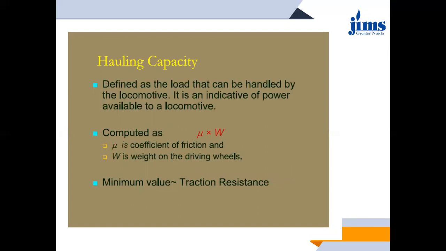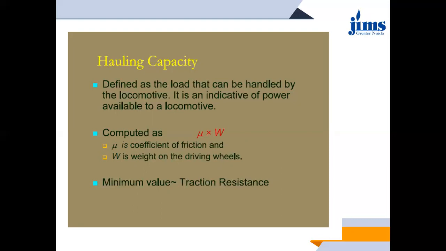Now proceeding, the next thing is hauling capacity. Hauling capacity is defined as the load that can be handled by the locomotive. Basically, it is the capacity of pulling the entire train or the rolling stock, whether loaded or not. This is basically an indicative power available to a locomotive. That means how much load the locomotive can pull.